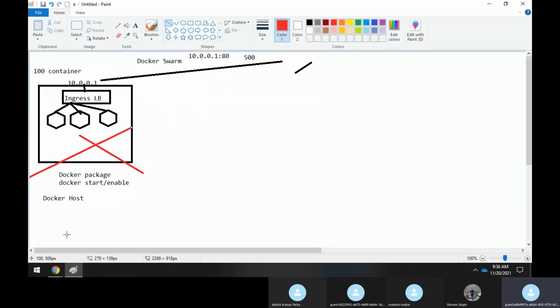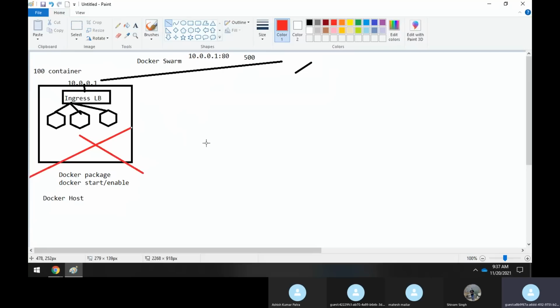Then they understood the scenario, and they introduced Docker Swarm. It means that the Docker community, the Docker Inc. company, started working to make Docker more robust, so that you can run multiple containers at a time under multiple different nodes. So they introduced Docker Swarm.